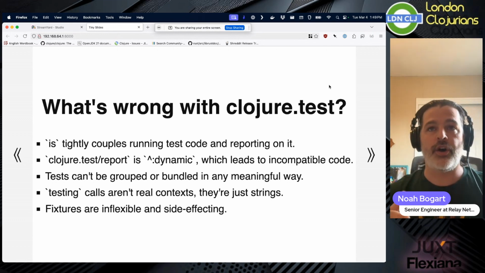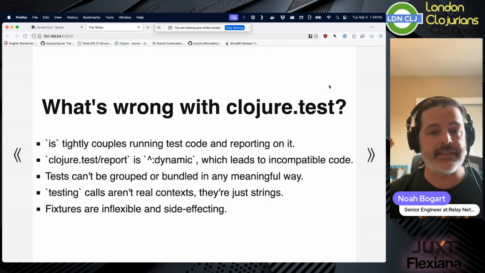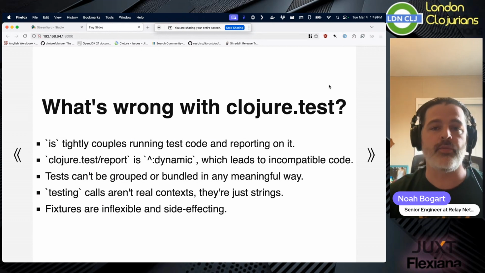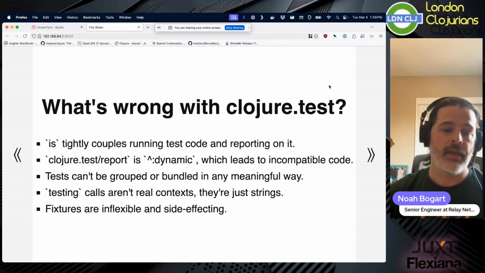Because tests are just simple functions, right? With metadata, where the assertions are all happening inside of the metadata. It's very hard to bundle them, right? So you might have to group them in different ways. The best that we can do is just put them into new namespaces, or we can give them metadata. But it's very hard to generatively create tests or check things.